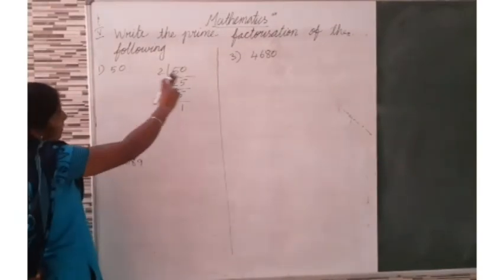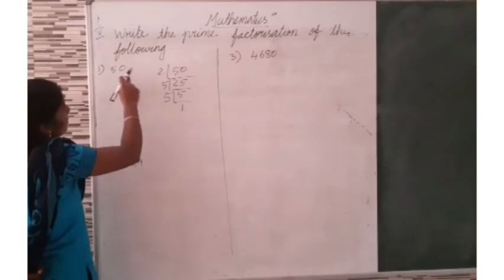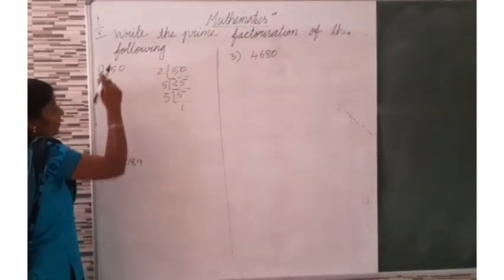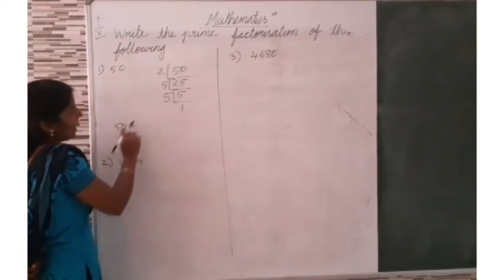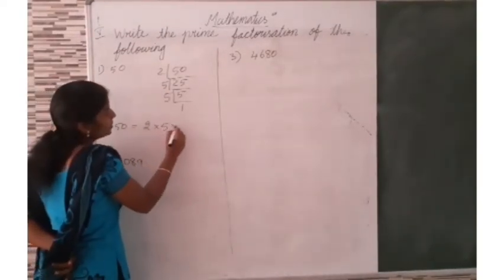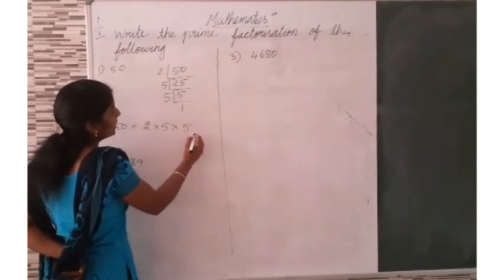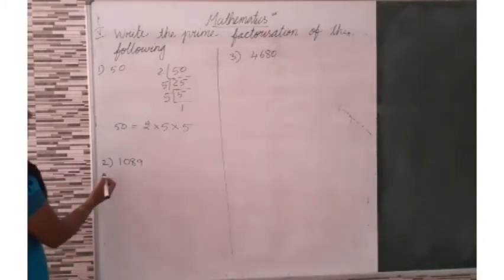So we can write the prime factorization of the following. Prime factorization of 50. So therefore 50 is equal to 2 into 5 into 5. This is the prime factorization method. Then next, second question.